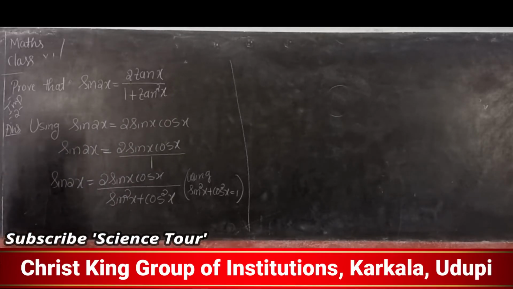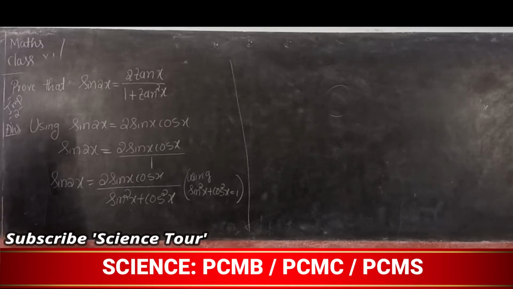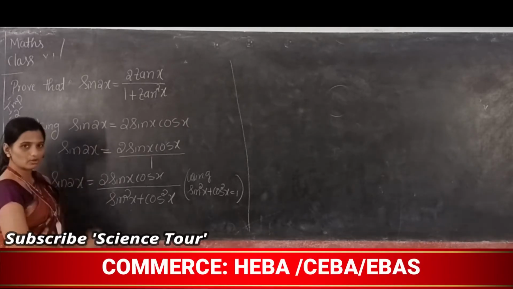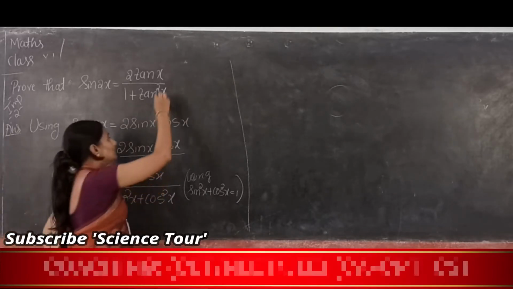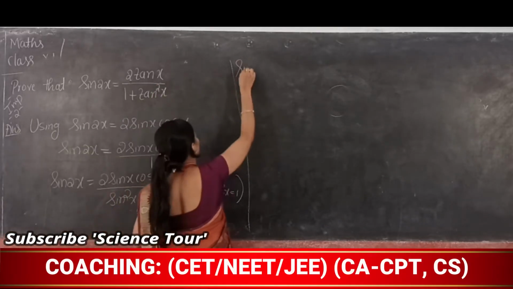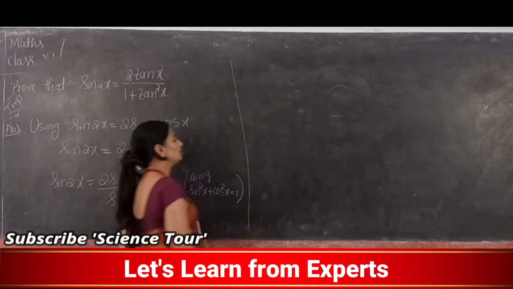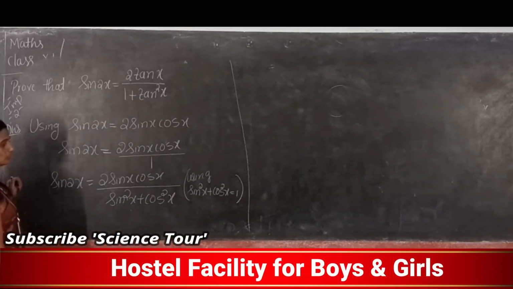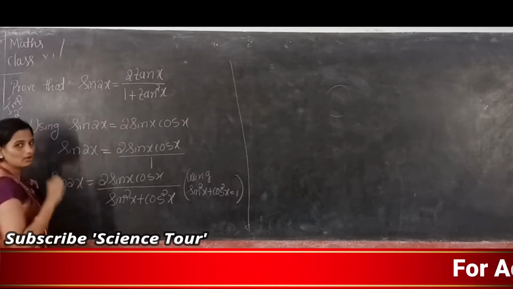Now next, in that derivation we divided by cos square x. So is it possible to divide here by cos square x or sin square x? That depends on the answer. What should we divide, sin square or cos square?